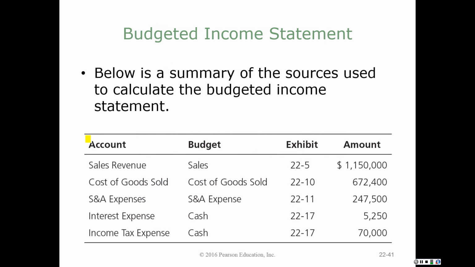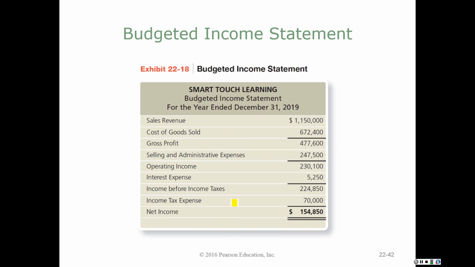Right, so we have all of the information from the operating budget, the capital expenditures budget, and the cash budget to begin preparing our budgeted financial statements. The income statement, and you're more than welcome to flip back through your book and see these illustrations, but our income statement needed sales. It comes from our sales budget. We need cost of goods sold. It came from our cost of goods sold budget. Selling administrative the same way. There were some interest expenses and some income tax expenses. Those were calculated on our cash budget. So now I have the information that I need to prepare my budgeted income statement. And the net income that my company is generating is going to become retained earnings in my balance sheet.